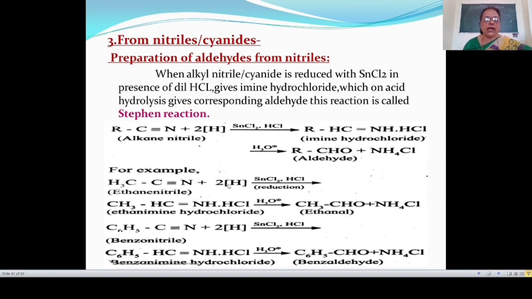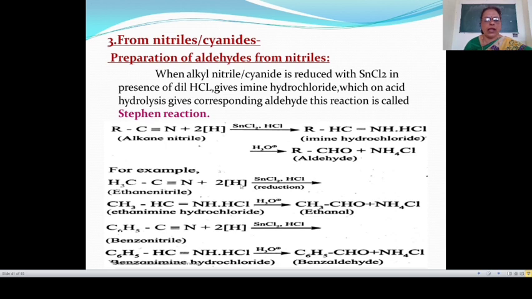Here addition of hydrogen is known as reduction. The triple bond is converted to a double bond. One hydrogen atom is attached to this carbon atom to give CH, and another hydrogen atom is attached to this nitrogen atom to give NH. So CH3CH double bond NH·HCl.